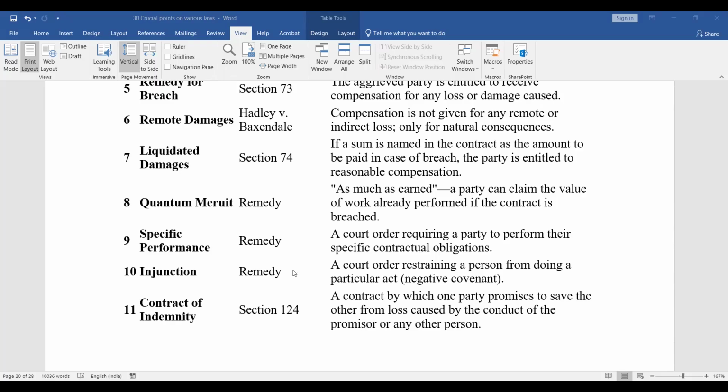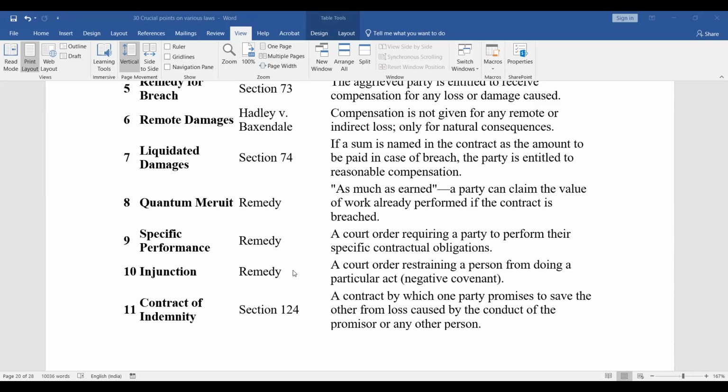Now specific performance is there in case of contracts where money is not adequate compensation, say a contract for painting, or some other such thing where specific performance is important. Contract of indemnity.